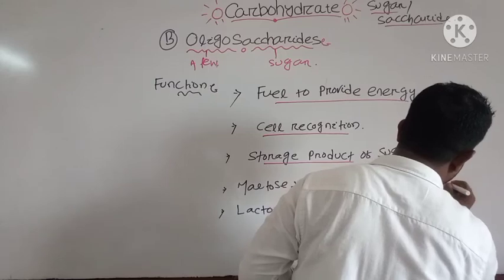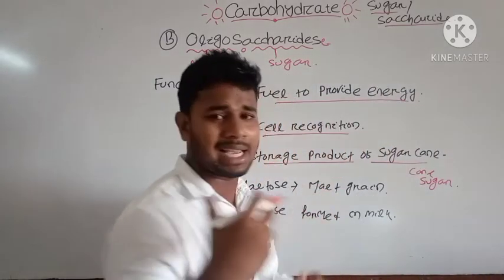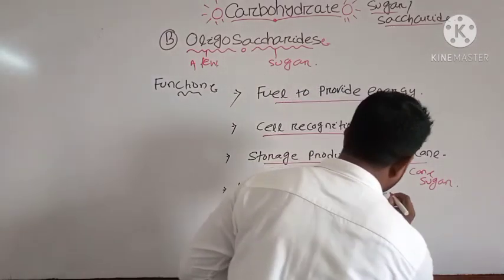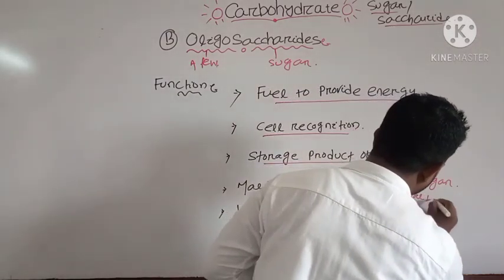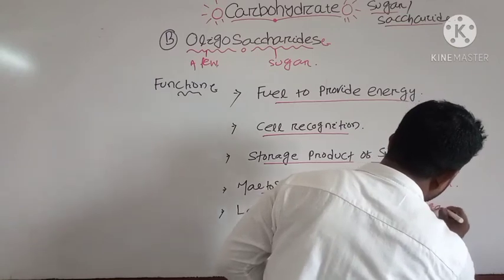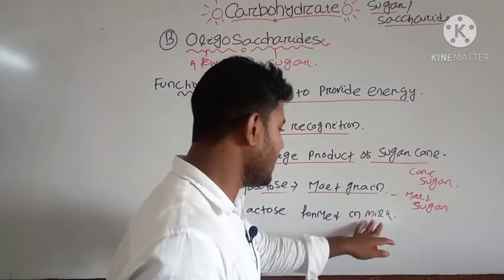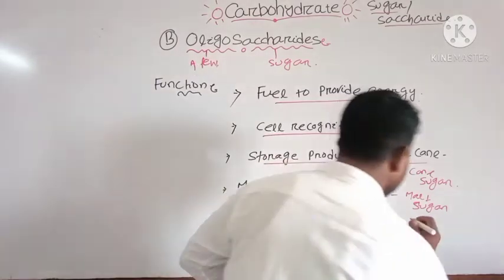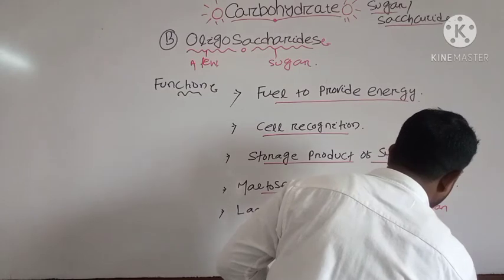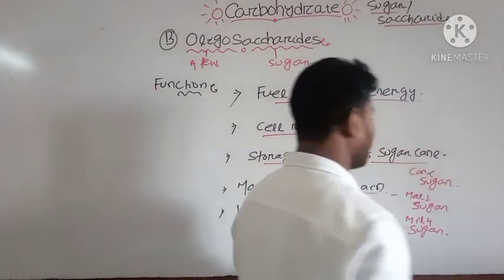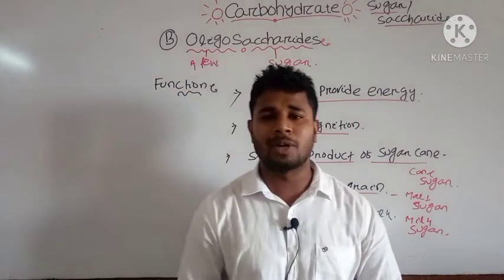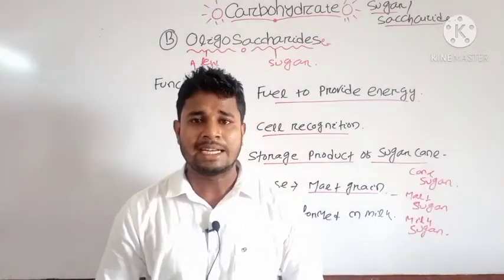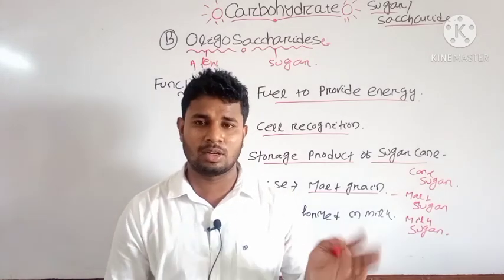In the cane, you can find the sugar of your disaccharide unit, that is sucrose, and in the maltose, that is the malt grain, you will find the malt sugar. Okay, and the lactose, which is in milk. You can find the lactose inside your milk. That's why it is known as your milk sugar. Okay, these are the important components of your disaccharides, and they are providing important functions to our growing body, and they are very important for your cell. Okay, these are the important topics in today's class.